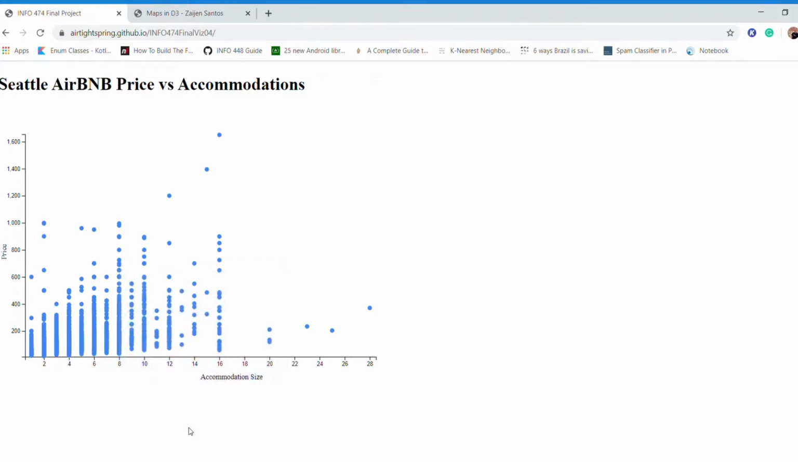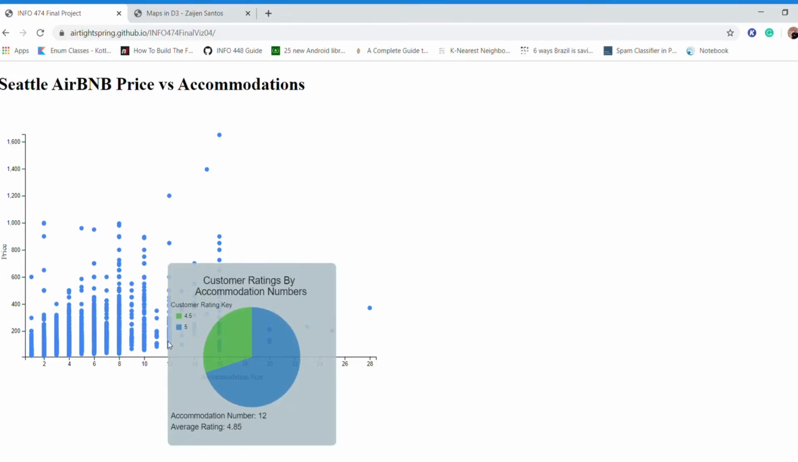Either way, looking at this visualization here, and going back to our initial question, looking into what matters most to people when selecting Airbnbs in Seattle, we can really see that the accommodation size of the house doesn't matter that much to them, because it doesn't really seem to impact the price of the house that much, and it doesn't really seem to impact the rating that people leave behind.